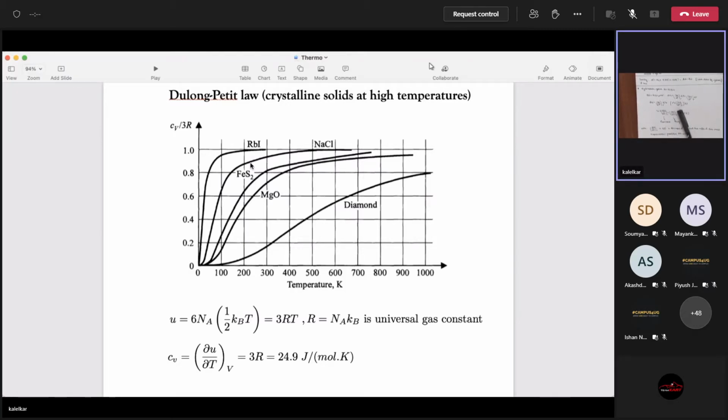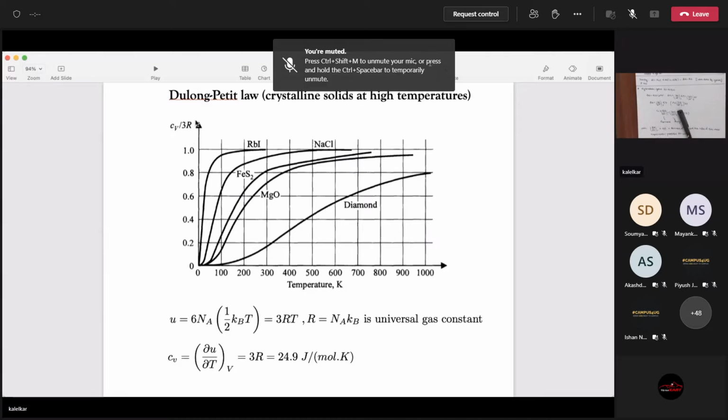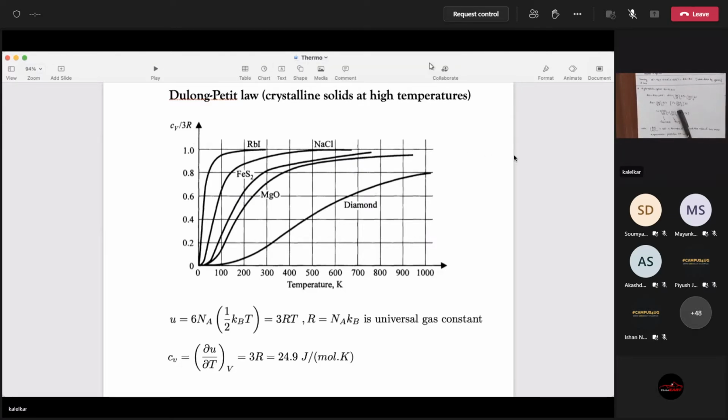You can see something interesting in all these graphs: at high enough temperature, all these graphs are approaching CV by 3R equal to 1. That means CV is approaching 3R. For diamond, I need to go to even higher temperature to approach 3R.